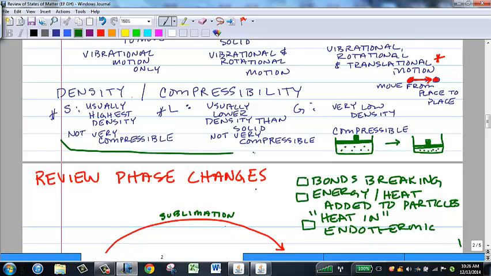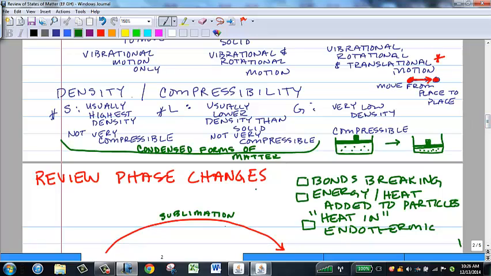Molecules of a solid, molecules of a liquid are not very compressible. We refer to these states as condensed forms of matter. So they're already about as close together as they're going to get, the particles, I mean, and so we can't smash them together further.